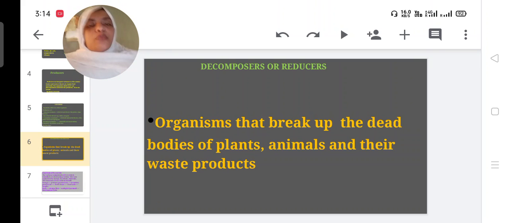Then decomposers or reducers. Producers, consumers and decomposers are the different components of the biotic system. Decomposers or reducers are the organisms that break up the dead bodies of plants, animals and their waste products. They are eating dead bodies of plants, animals and waste products.